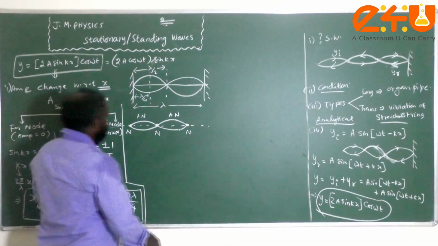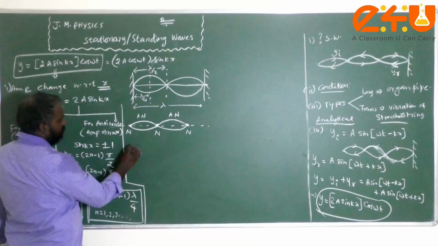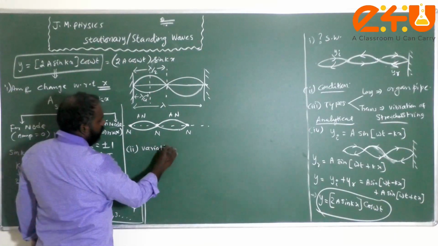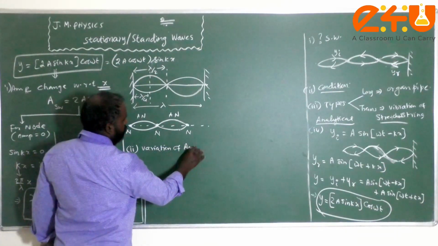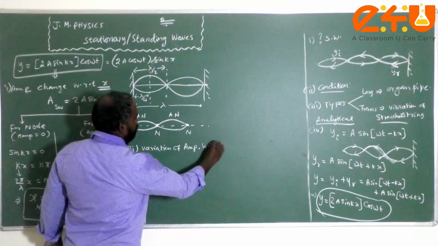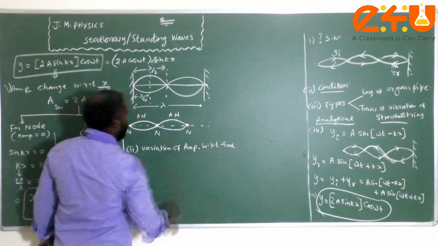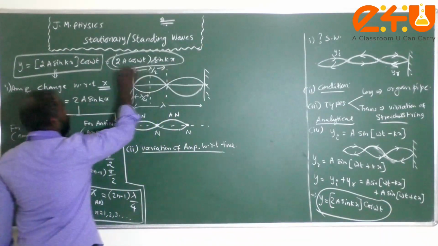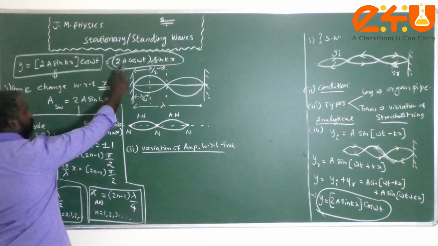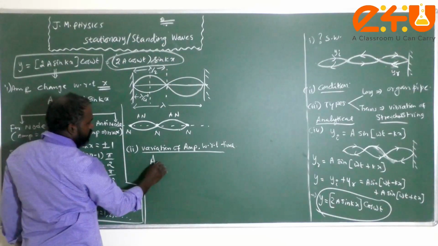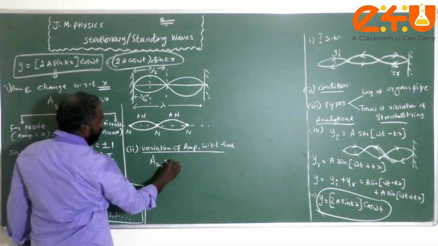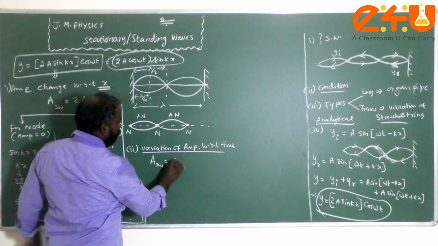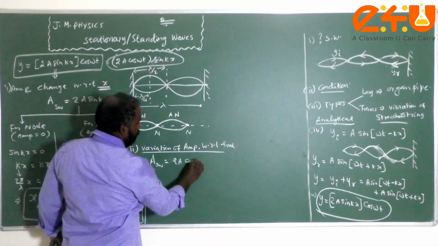Okay, children. In the same manner, I can consider the second case also, that is the variation of amplitude with respect to time. For this case, you just consider this equation. In this case, the amplitude of the standing wave is taken to be 2a cos omega t.